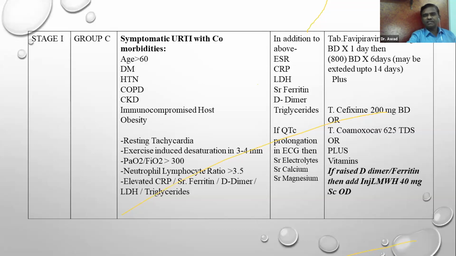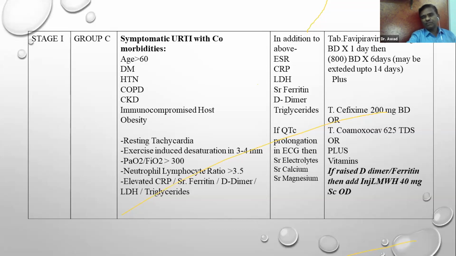In that case, you have to be more careful and you have to see the warning signals. The warning signals can be in the form of tachycardia. They may have exercise induced desaturation in about 3 to 6 minutes, and you have to see the PaO2 to FiO2 ratio. Similarly, you see the neutrophils and lymphocytes in CBC, and a ratio of more than 3.5 is also supposed to be a warning signal.